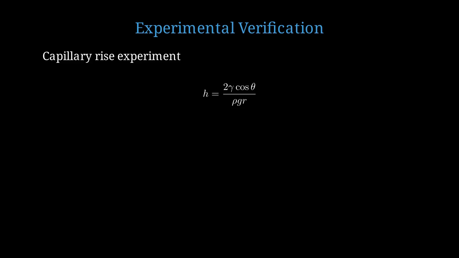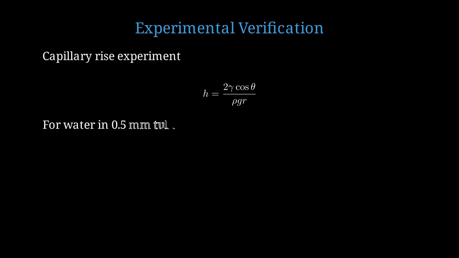How do we know this is real? Let me describe some classic experiments that verify capillary pressure. The classic capillary rise experiment. Place a thin tube vertically in water. The water rises spontaneously to a height determined by balancing capillary pressure against gravitational pressure. The height h equals 2 gamma cosine theta over ρ g r. Here, ρ is density, and g is gravitational acceleration.